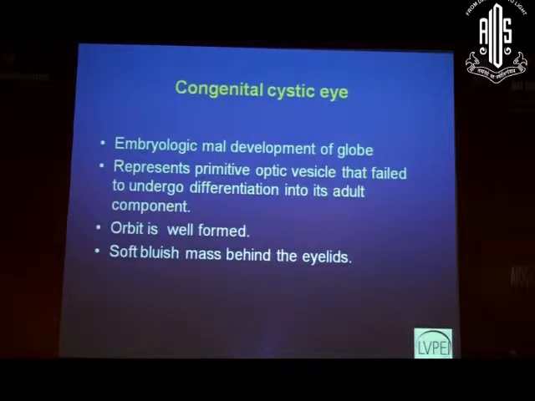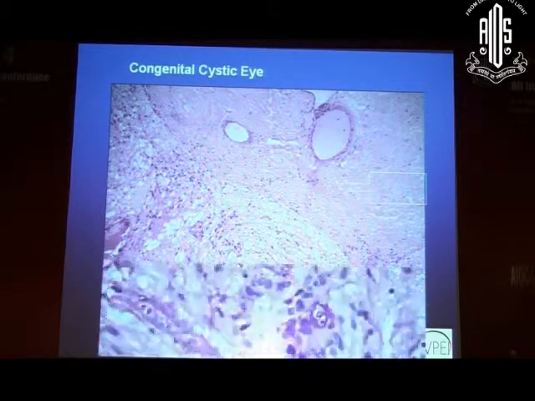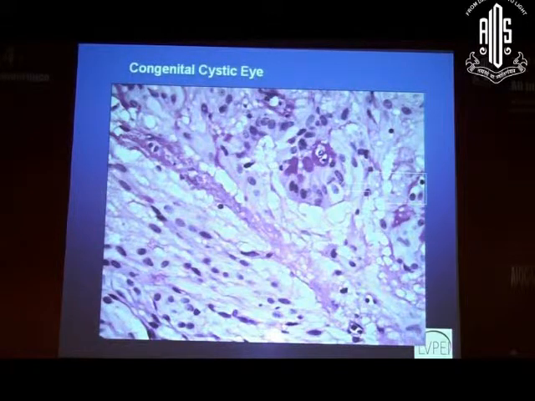So the congenital cystic eye represents primitive optic vesicles which fail to undergo differentiation into adult components, and on microscopy it has two layers. The outer layer is a dense collagenous tissue which resembles sclera, and the inner tissue is the primitive retinal tissue, and sometimes it can even have some fragments or remnants of conjunctiva, which can be well identified on PAS stain, and it can have even some retinal pigment epithelium.